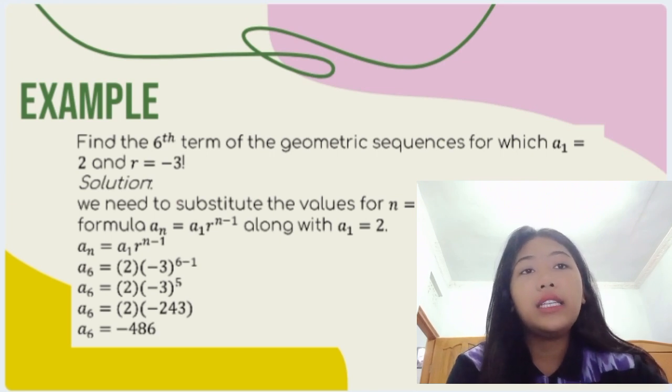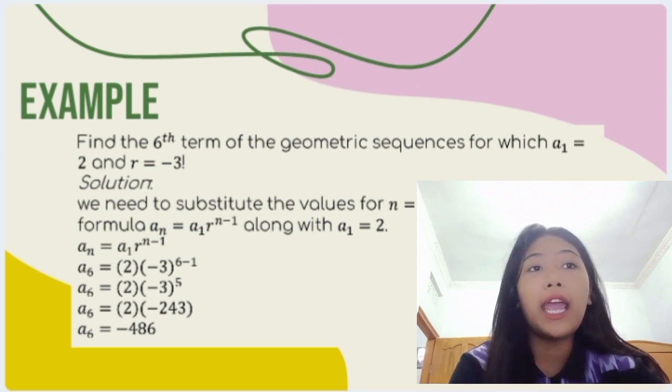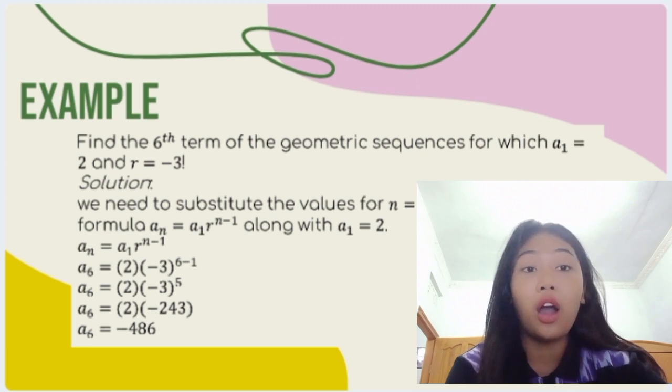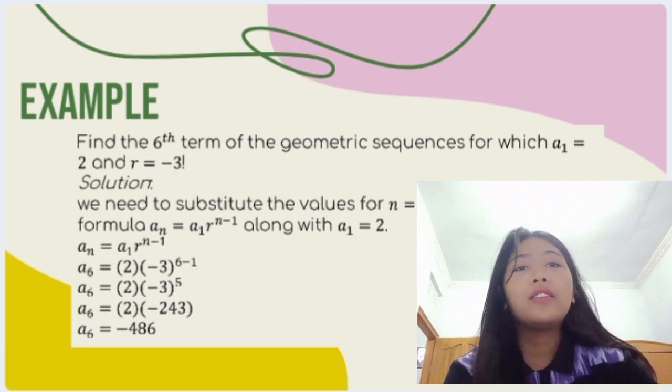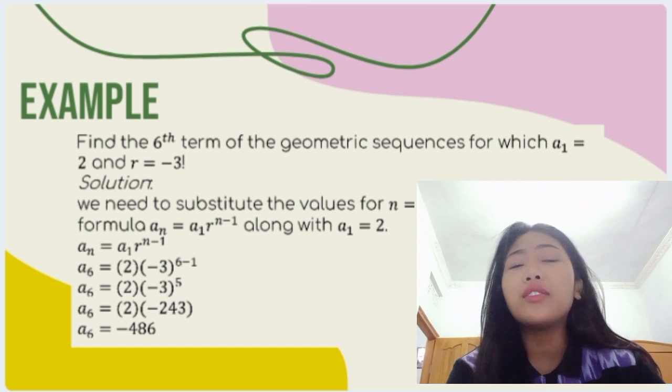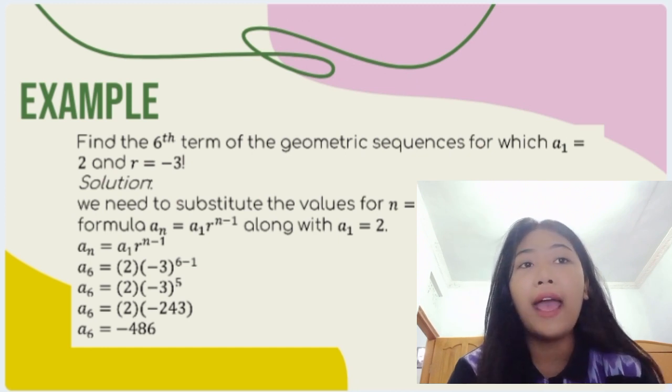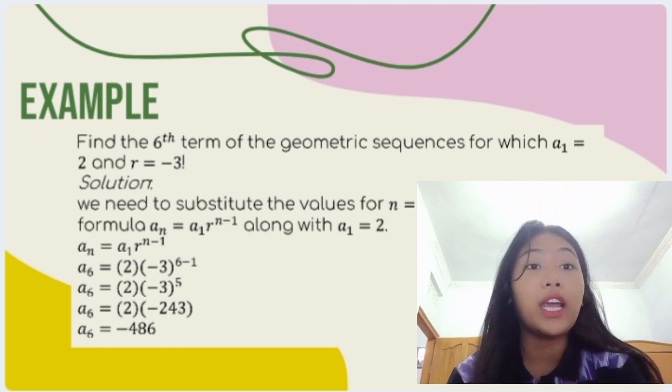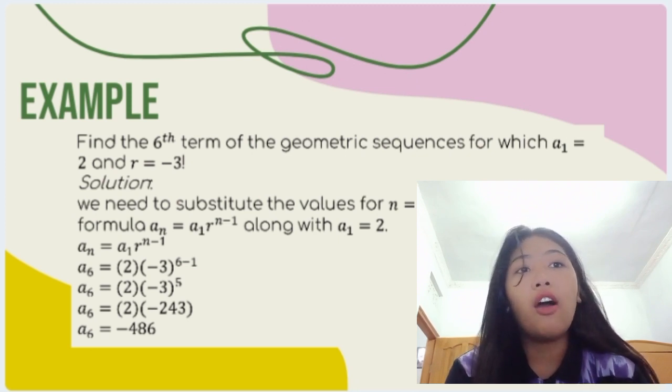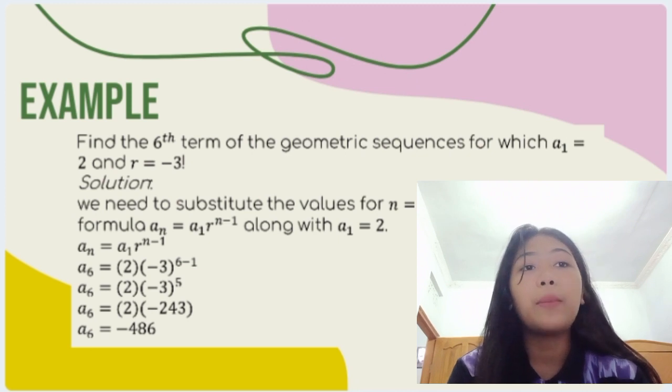The question is, find the sixth term of the geometric sequence for which a1 equals 2 and r equals minus 3. The solution here is we need to substitute the values for n equals 6, because we need to find the sixth term. So n is 6 and r is equal to minus 3.